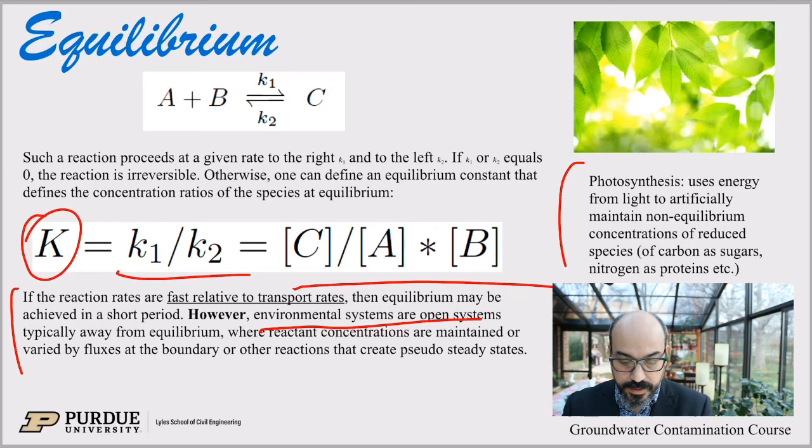An example is photosynthesis. If there's a flux of photons and carbon dioxide from the atmosphere that is continuously reduced by the plant into sugar, there's really no equilibrium to speak of, because everything is flux at the boundary essentially. So we're basically at a pseudo equilibrium, or we're away from equilibrium. It's a non-equilibrium. We maintain that non-equilibrium because there's a flux of energy through the system.